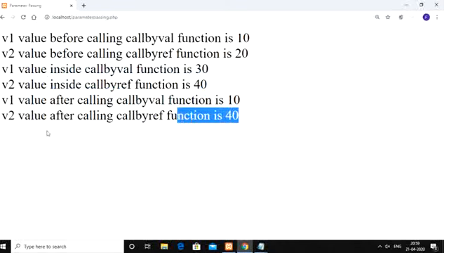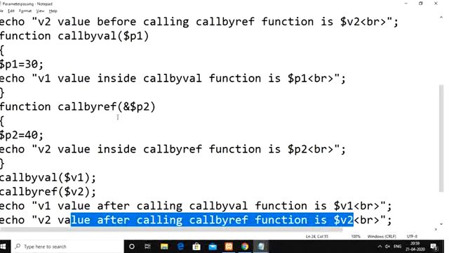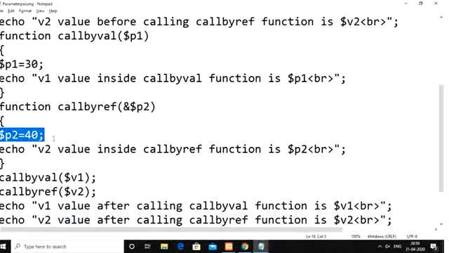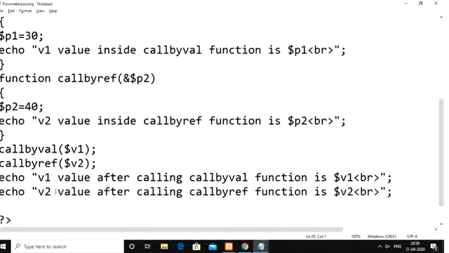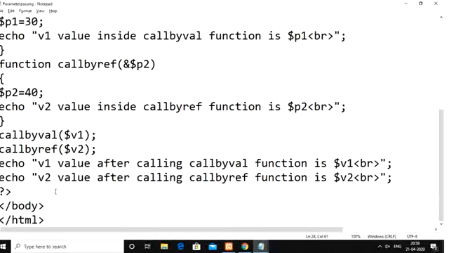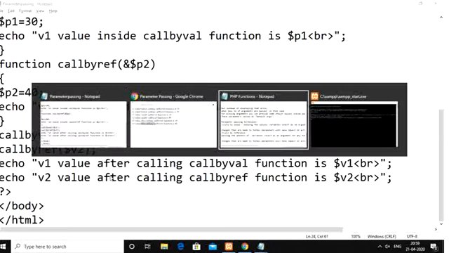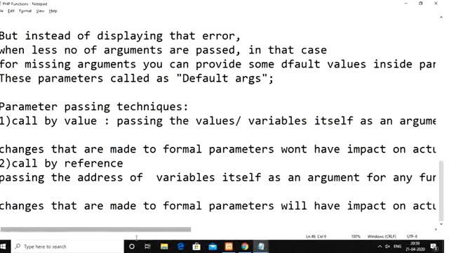So in case of call by reference, whatever changes we make to the formal parameters have an impact on your arguments, nothing but your original arguments or actual parameters. That is the difference between call by value and call by reference. Okay, then we will go for the recursion concept.